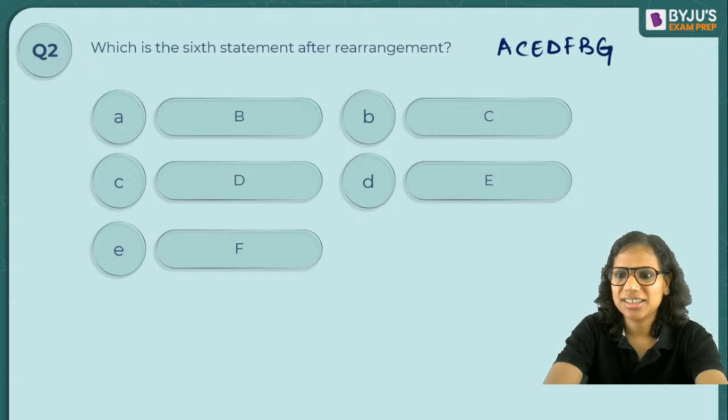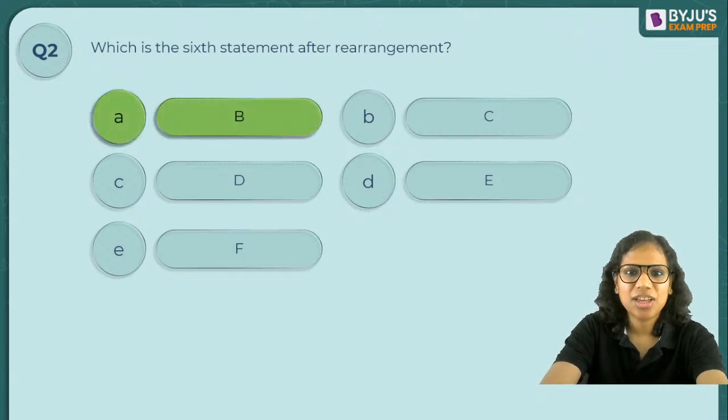Okay. What is the answer for this? Sixth sentence, sixth statement. Quickly, quickly. Okay, so Nali has answered, Victor has answered, Dharmi also says A. All right, absolutely correct. The answer is A, which is B, right?